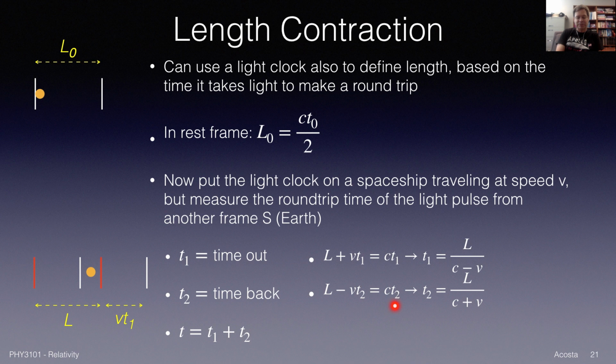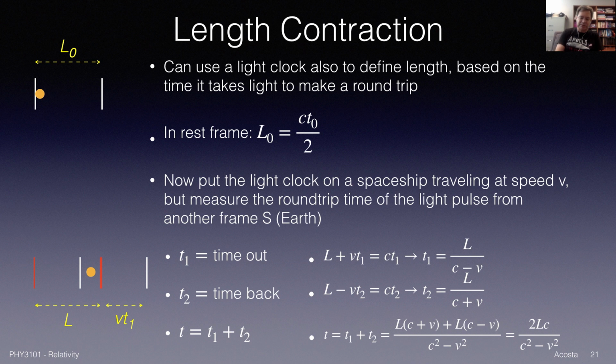That's the speed of light, which is always fixed at C, times T2, the time for it to go to the left from one mirror to the other. So we do the same gymnastics, bring the minus VT2 to the right side of the equation. That gives us C plus V times T2, divide everything by C plus V, and I get L over C plus V is T2. So now I have T1, I have T2, I can sum up and find T.